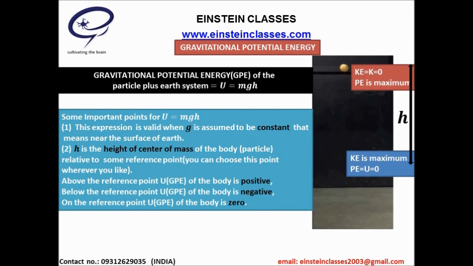There are some important points for mgh. This expression is valid when g is assumed to be constant. Here h is the height of the center of mass of the body, relative to some reference point. You can choose this point wherever you like. Above the reference point, gravitational potential energy of the body is positive. Below the reference point, it is negative. On the reference point, it is 0.